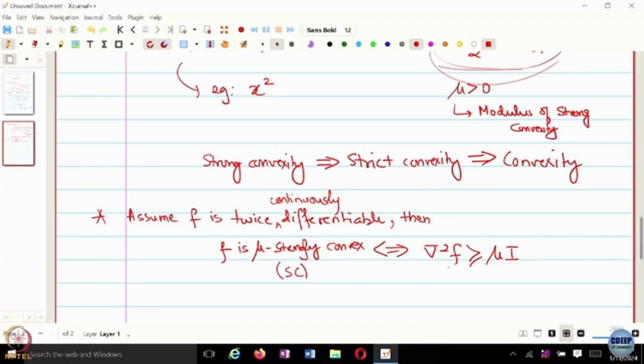if and only if the Hessian of f is not just positive definite, but it's basically lower bounded by this. So you can see the notion of strong convexity also appearing over here. Okay. So if f of x is x square, what is mu in this case? 2, right?